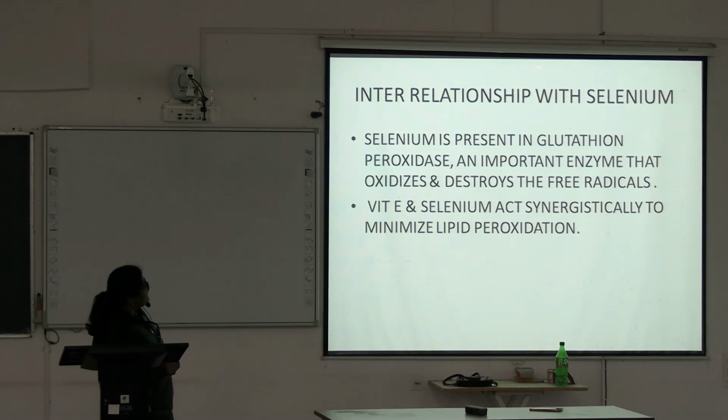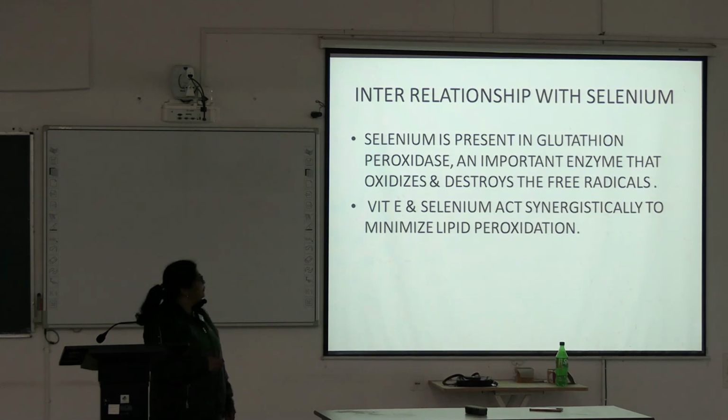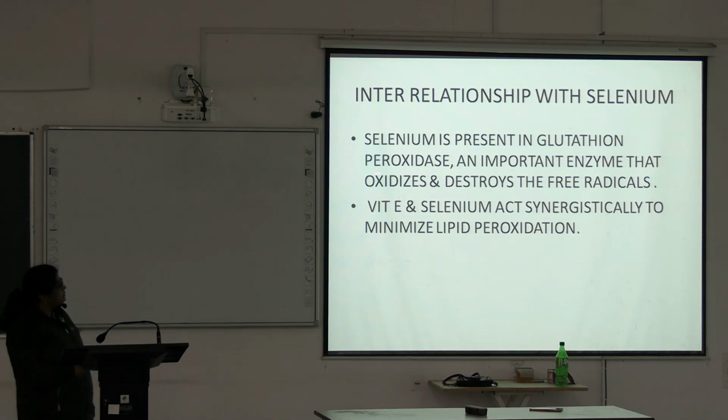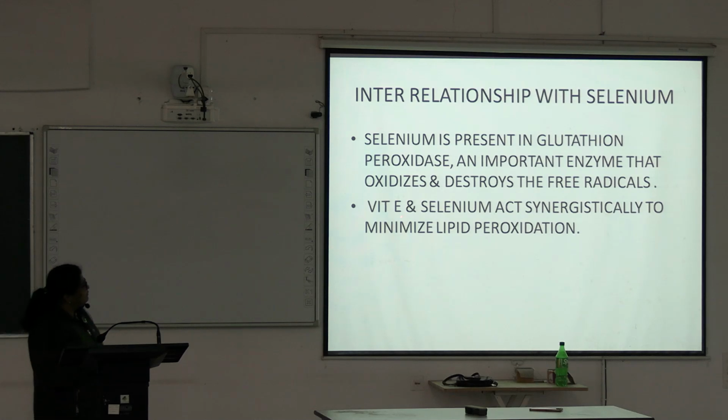Now the interrelationship with selenium: it acts with selenium synergistically. Selenium is present in glutathione peroxidase, an important enzyme that oxidizes and destroys the free radicals. You have answered in your theory copy very well. This is glutathione peroxidase. Now vitamin E and selenium act synergistically to minimize this lipid peroxidation.